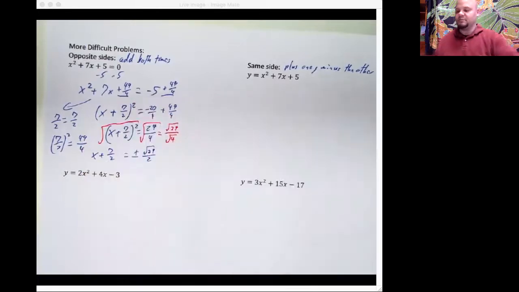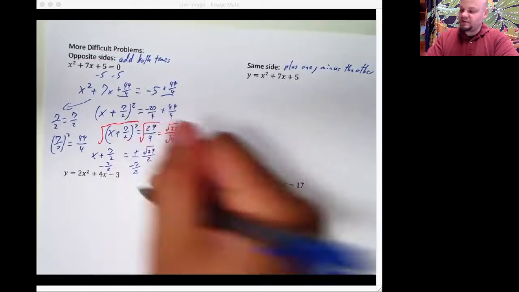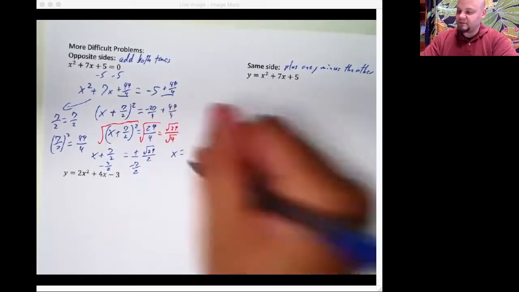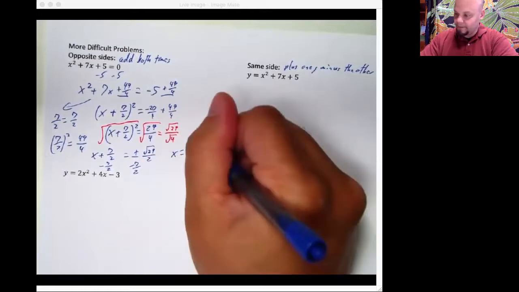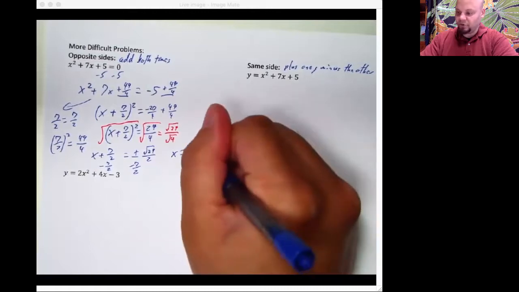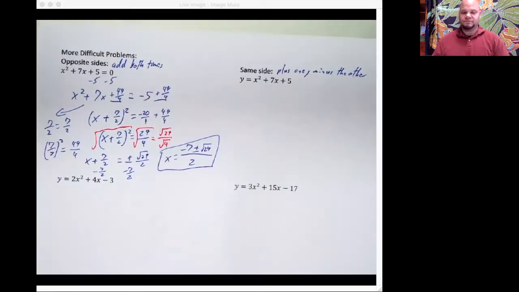Now, why was that so important? Well, if you look at our denominators now they are the same. And we are going to get something that looks like an answer that you would see in the quadratic formula. I'm going to minus 7 over 2 from both sides, and I get x is equal to -7 over 2, plus or minus root 29 over 2. There are our two roots.